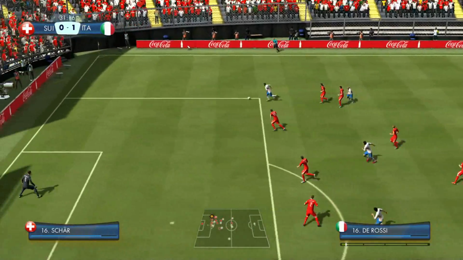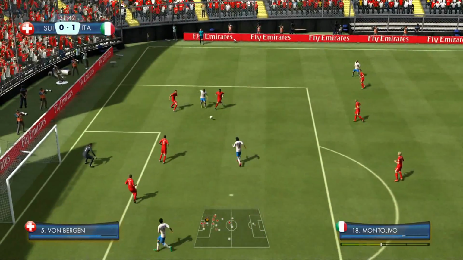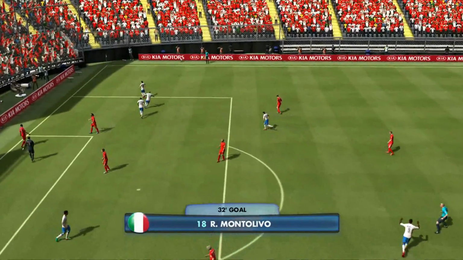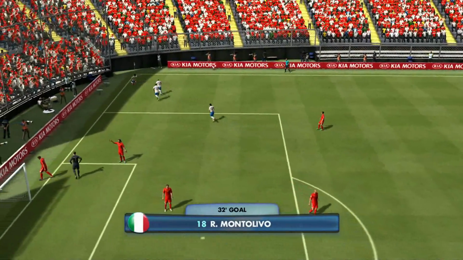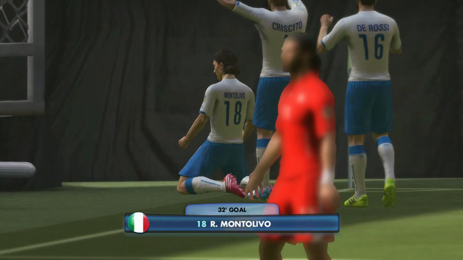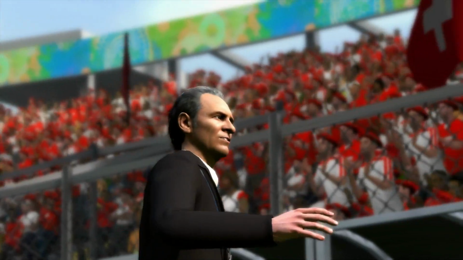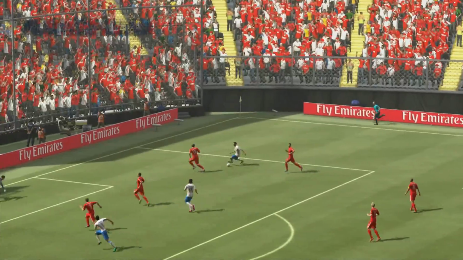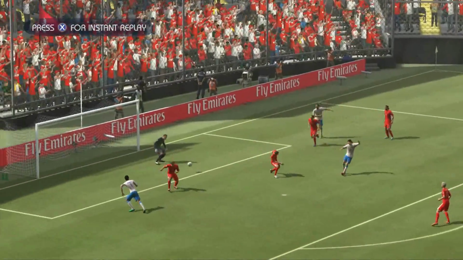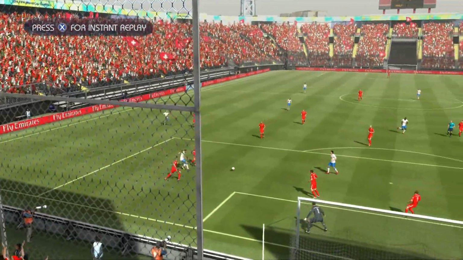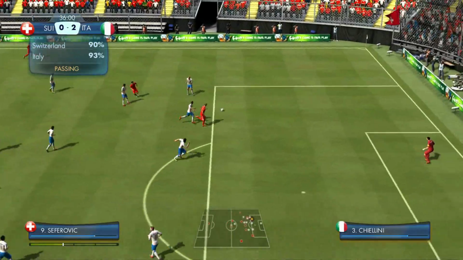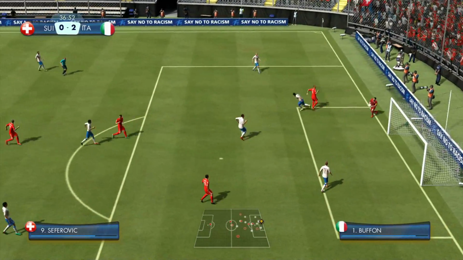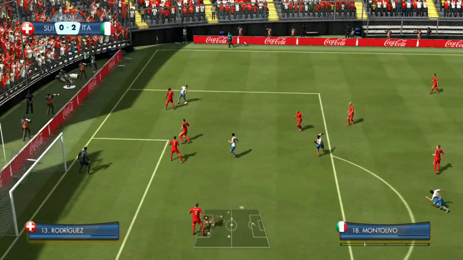Crisito on the ball to De Rossi. De Rossi into the box here. Montolivo, he scores, and that's 2-0 to Italy. And you have to think that this is pretty much game over already. I mean, Switzerland have had chances, but they just keep missing constantly. And Italy have been way more clinical in front of goal. Just a little tap here, and it just basically rolls into the back of the net. Through ball here. Oh, Switzerland in behind. Seferovic. Oh, he just couldn't get past the Italian defence. Out to Montolivo. Twisting and turning.